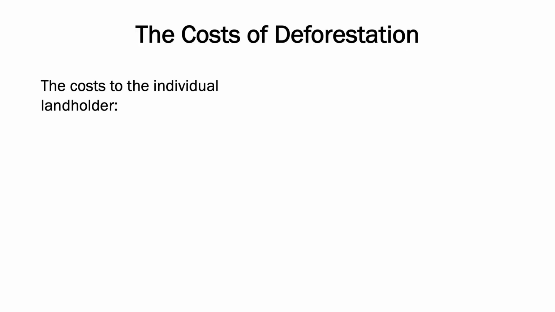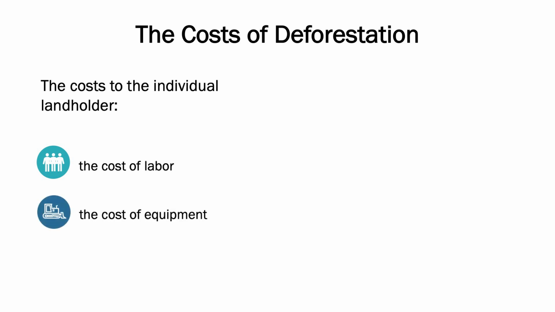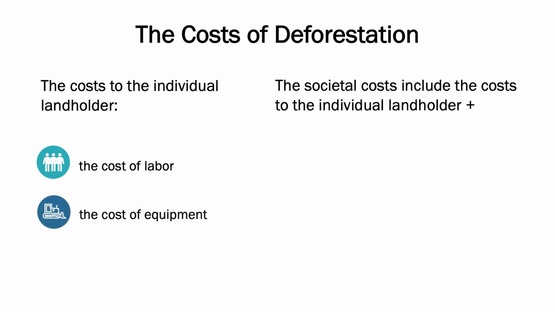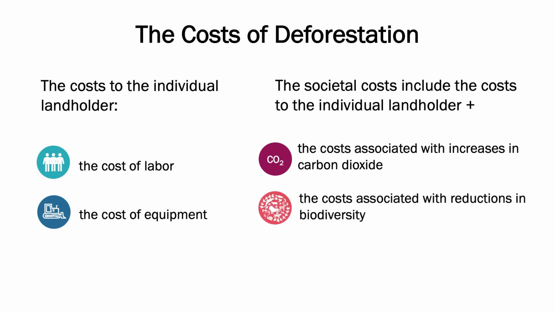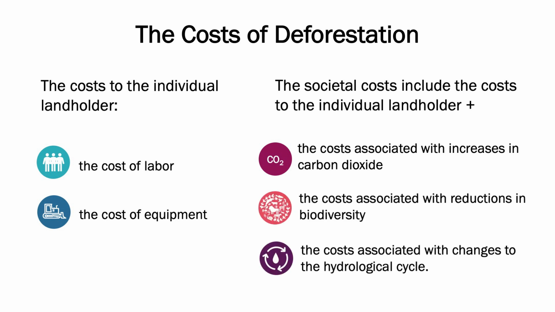The costs of deforestation to the individual landholder are the physical costs of clearing and burning the forest. So the cost of labor and equipment needed. The societal costs are much greater. These include the cost to the individual landholder, plus the costs associated with increases in carbon dioxide, reductions in biodiversity, and changes to the hydrological cycle.